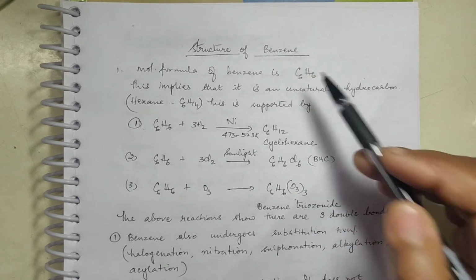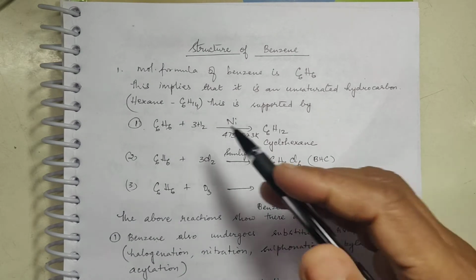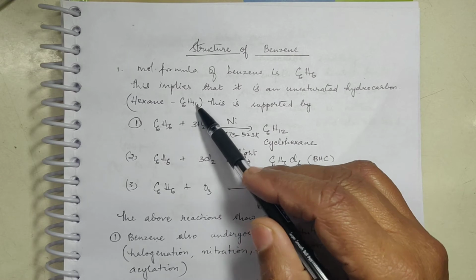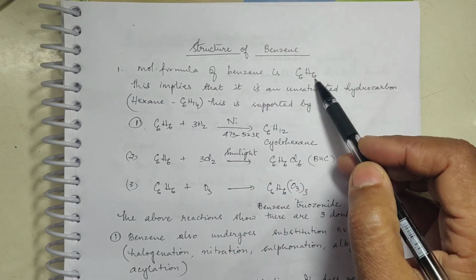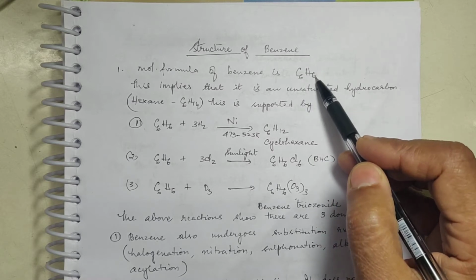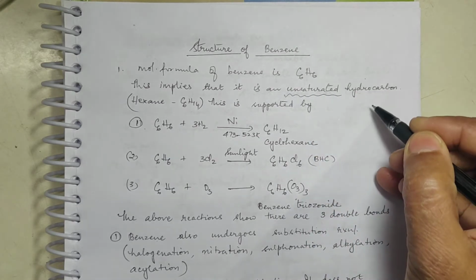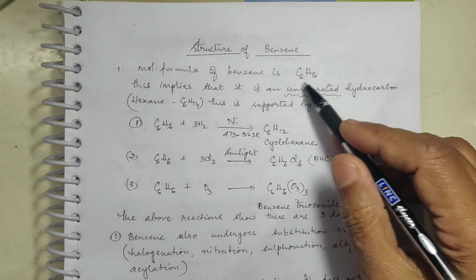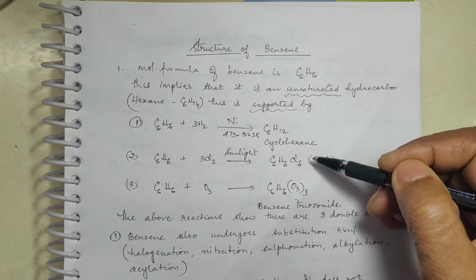Now, this C6H6 implies that it is an unsaturated hydrocarbon. Because if you consider 6 carbon atoms, if it was an alkane, then there would be 14 hydrogen atoms. But since it has only 6, the number of hydrogen atoms is insufficient for the number of carbon atoms present. So it should be an unsaturated hydrocarbon. That was decided. And moreover, this unsaturation was supported by a few properties.